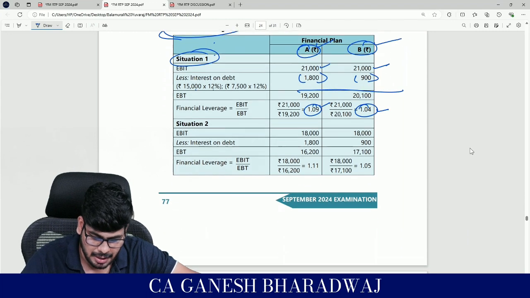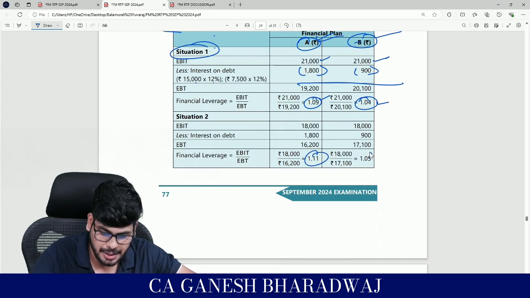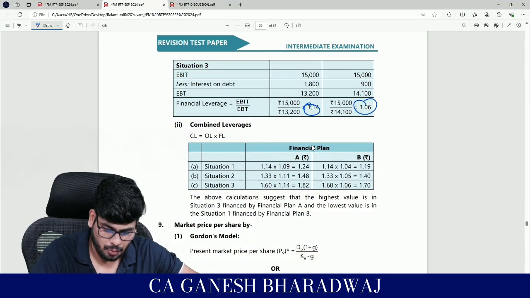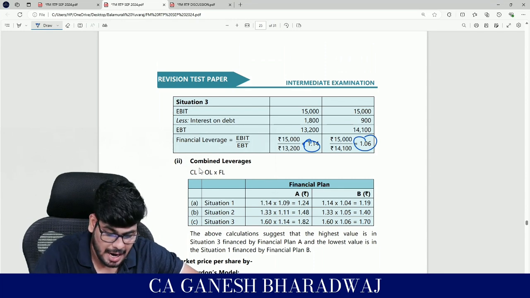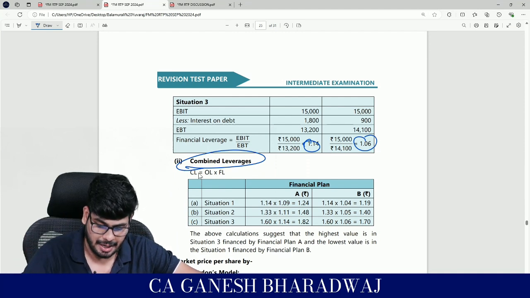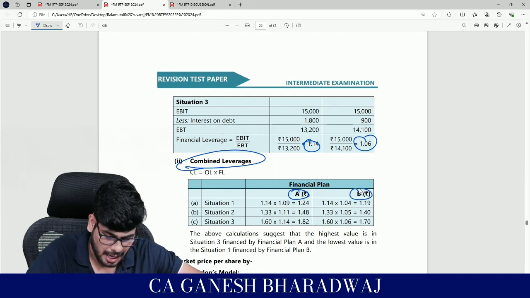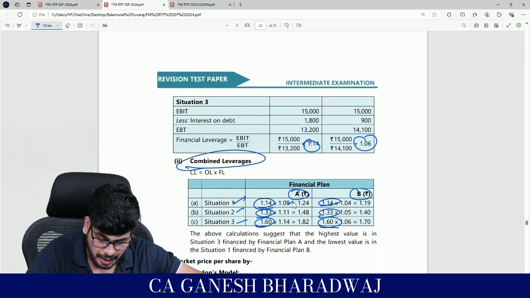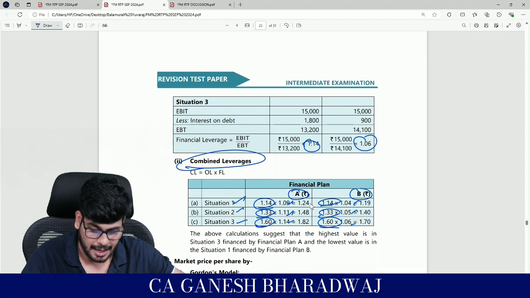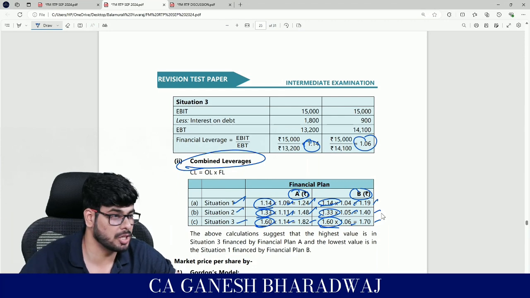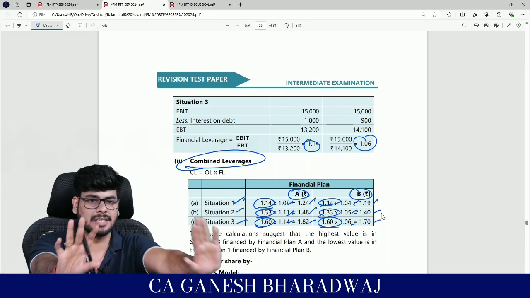Clear with this? Similarly, they have done each plan under each situation, arrived at the figures, and tabulated them here. Combined leverage is nothing but operating leverage into financial leverage. So they have multiplied for each of the plans under each of the situations. Situation-wise the operating leverage remains the same, there are only 3 operating leverages, but 6 financial leverages are possible, and hence 6 combined leverages are also possible. Clear with this, guys? So based on this, they have also arrived at the combined leverage figures and left it there.